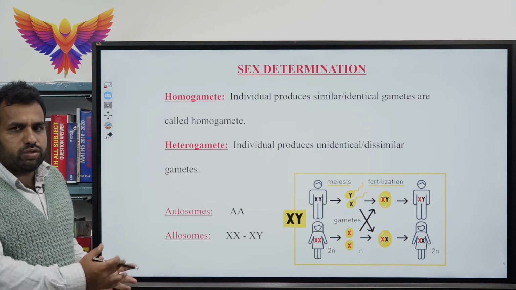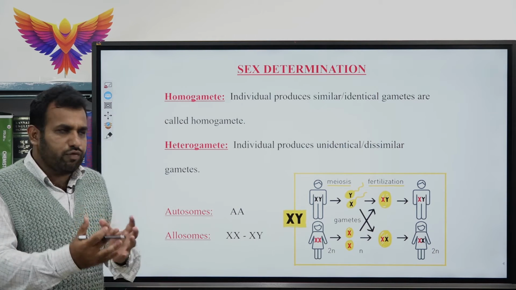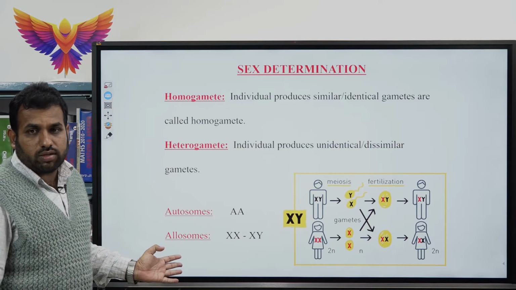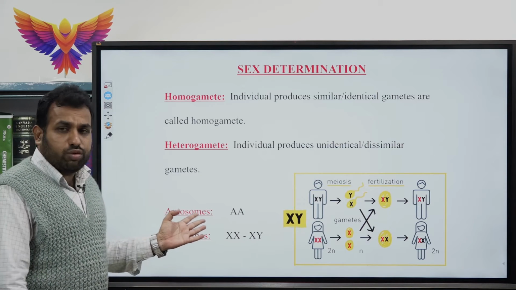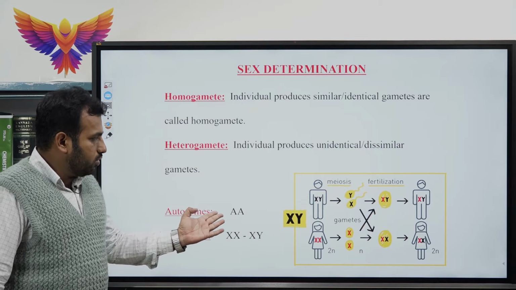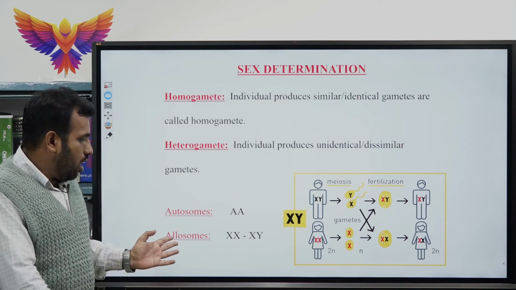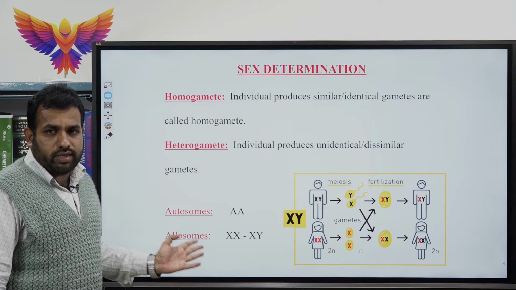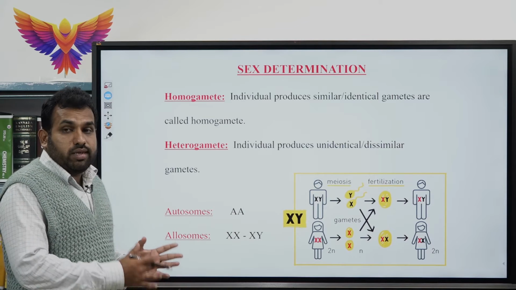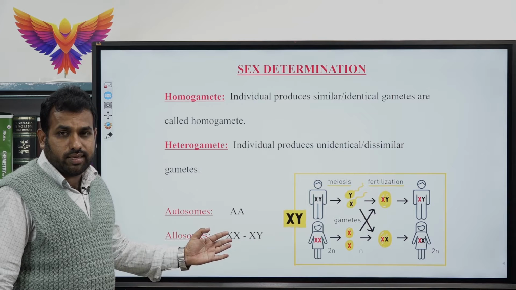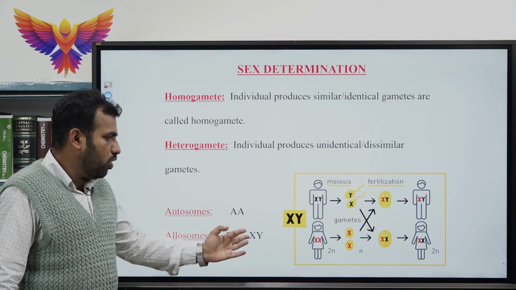There are two sets of chromosomes usually found in the organism, called autosomes as well as allosomes. Autosomes can be studied or analyzed by A and as well as A. Allosomes are also called sex chromosomes. In case of human, allosomes are XX in female, XY in male.